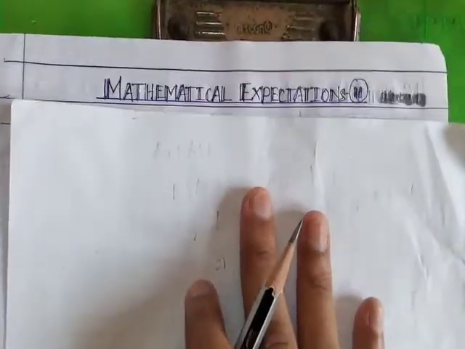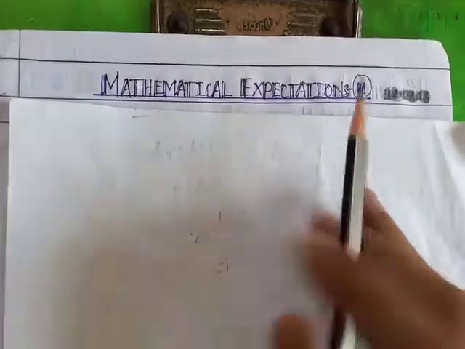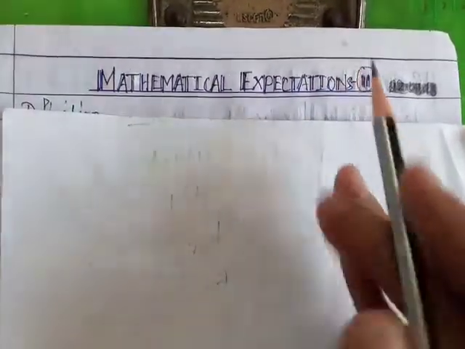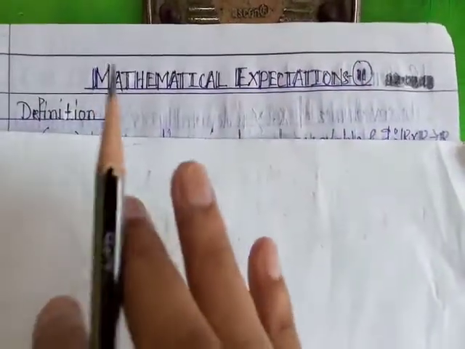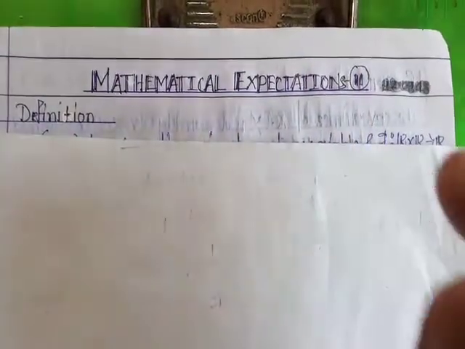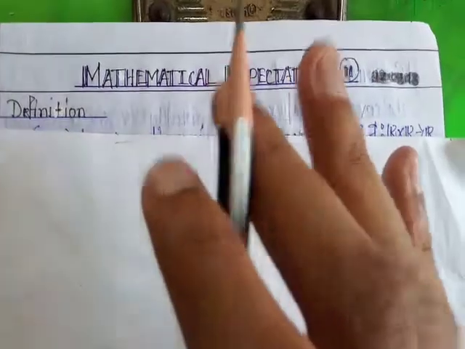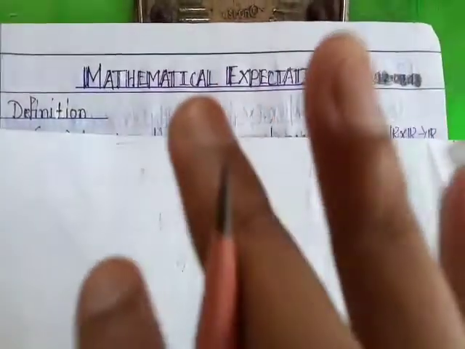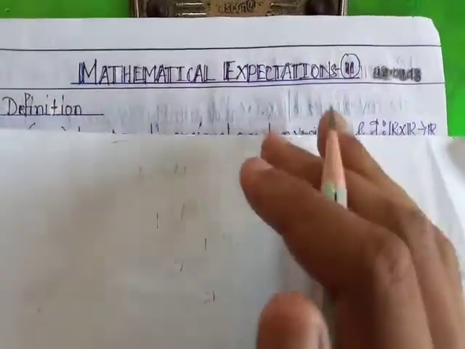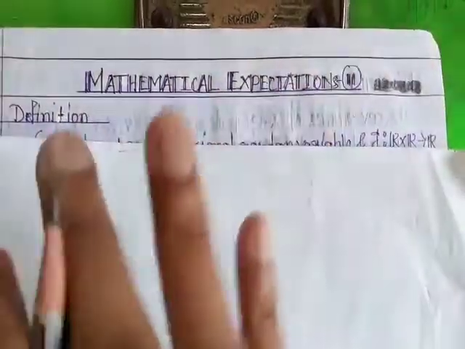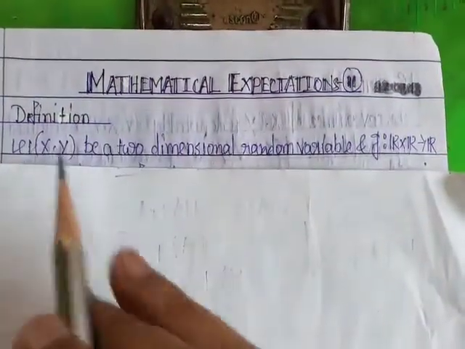Today we start a new chapter, mathematical expectation 2. Definition. Mathematical expectation 2 means here we discuss expectation for bivariate distributions, or two-dimensional distributions. That means here two variables are present, x and y.